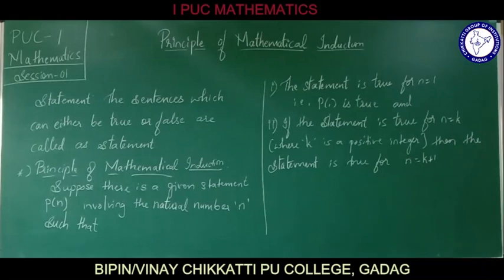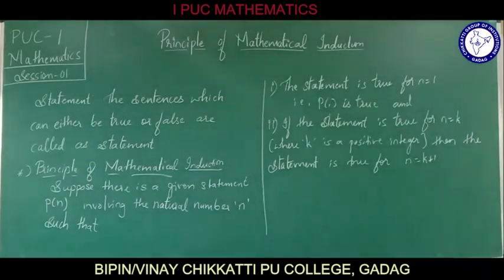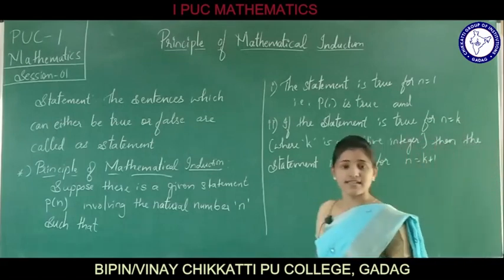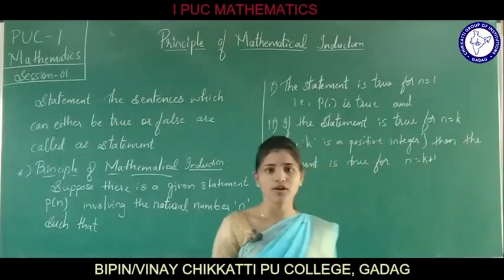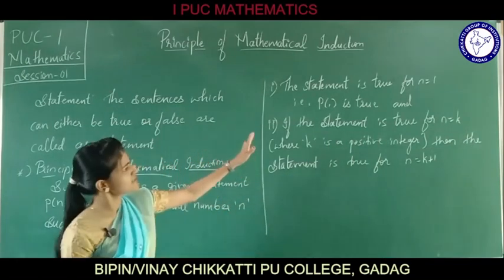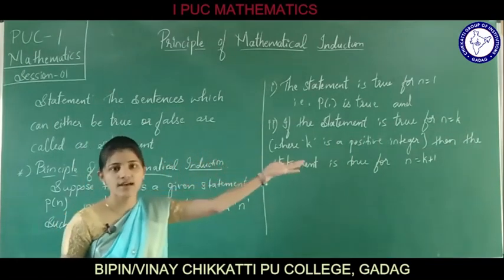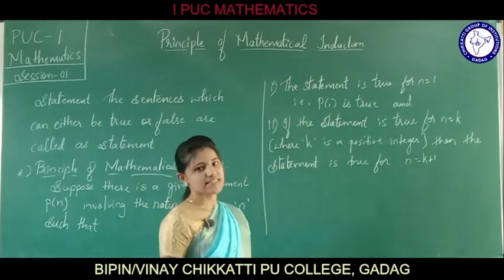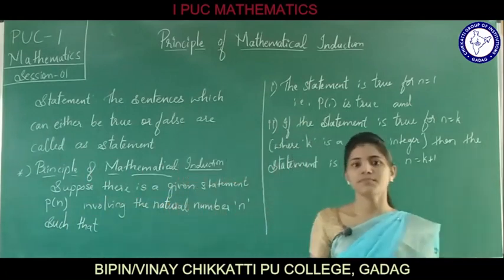What we have studied is that if the statement is true for n equals k, where k is a positive integer, then the statement is also going to be true for n equals k plus 1. Condition 1 is a simple statement.